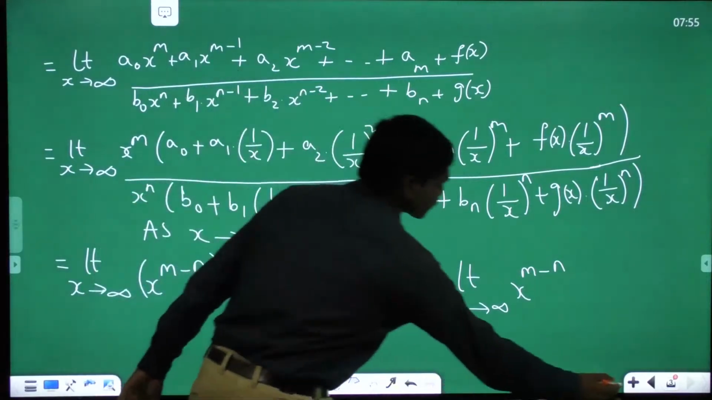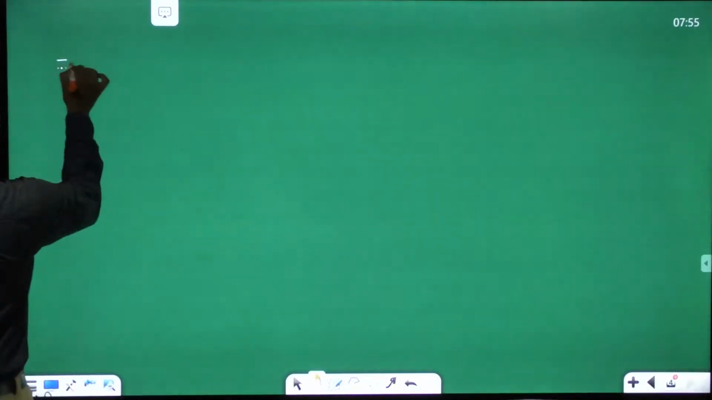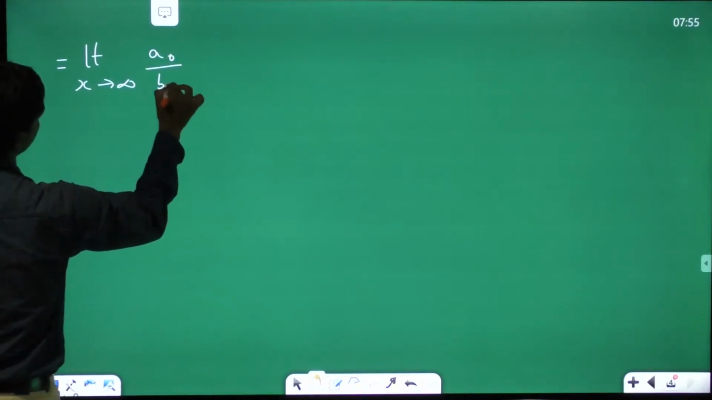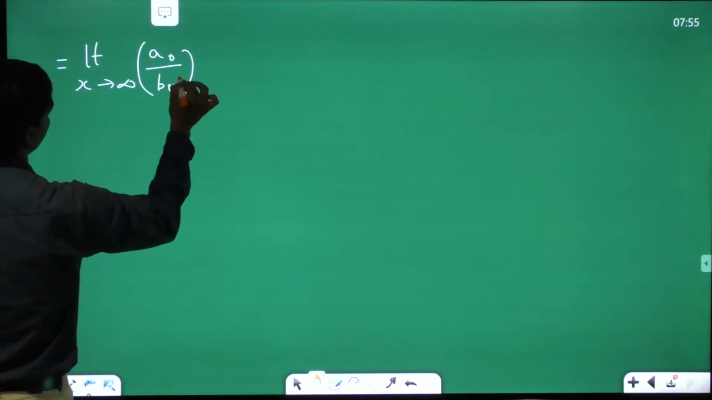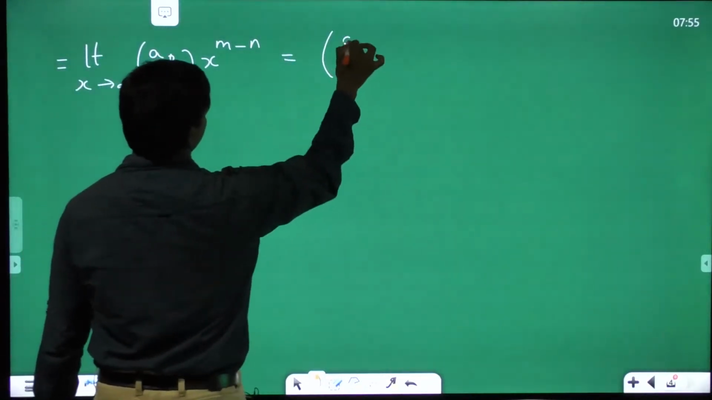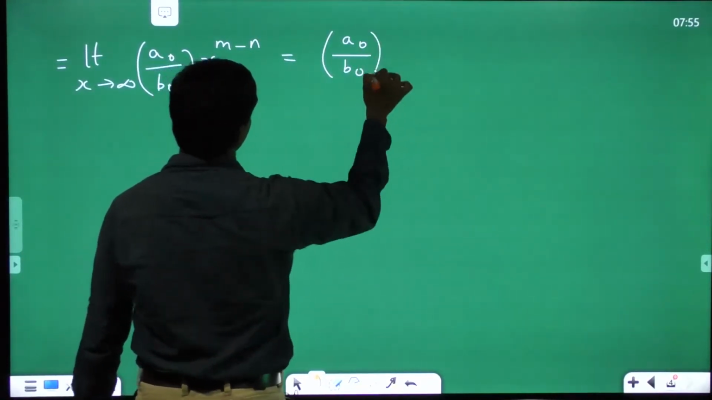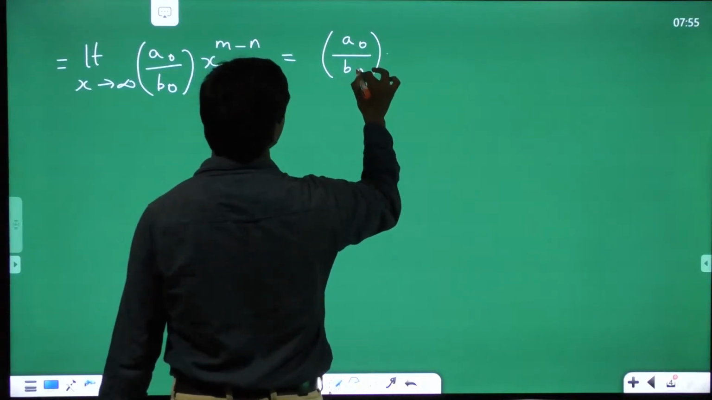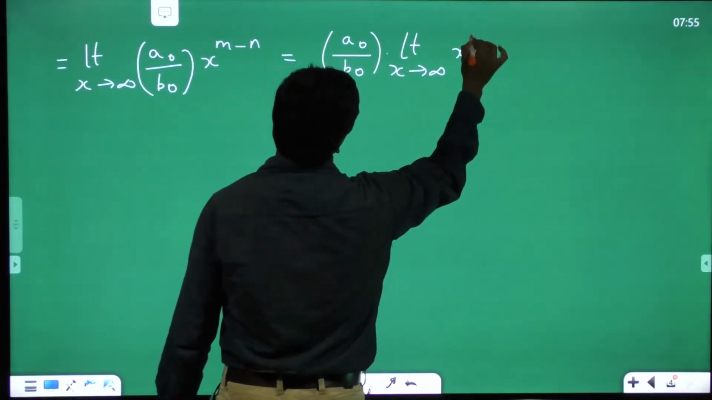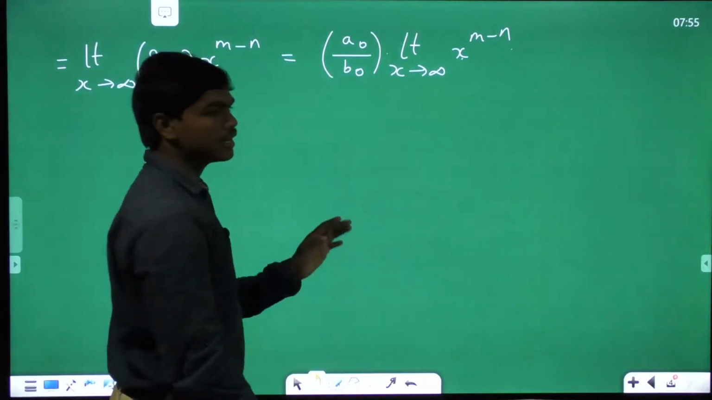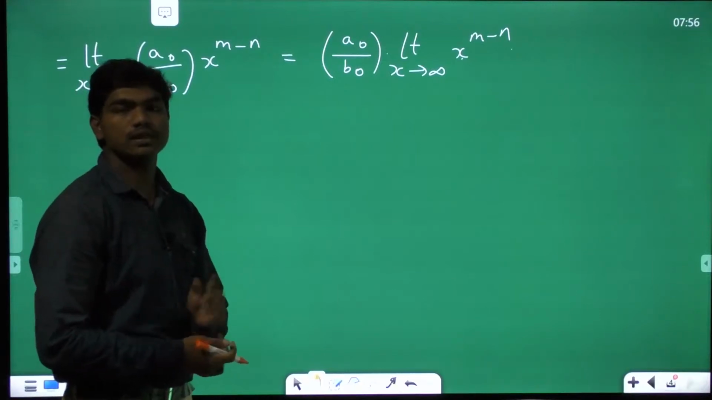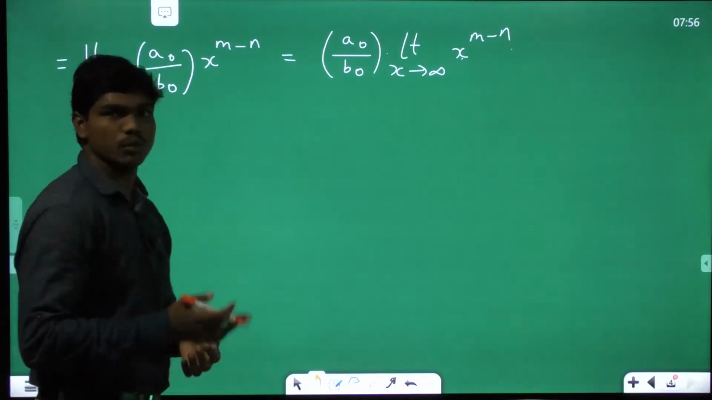So now we have limit x tends to infinity a naught by b naught into x power m minus n. If you take a naught by b naught as a constant outside the limit, we have a naught by b naught into limit x tends to infinity x power m minus n. I'm giving you this result. It's just a 3-4 steps proof, but it's really important when you deal with limits when x tends to infinity, that too, especially with polynomial functions.